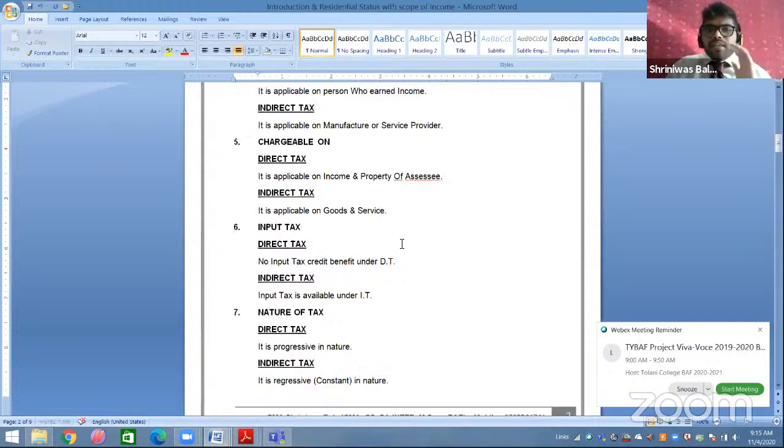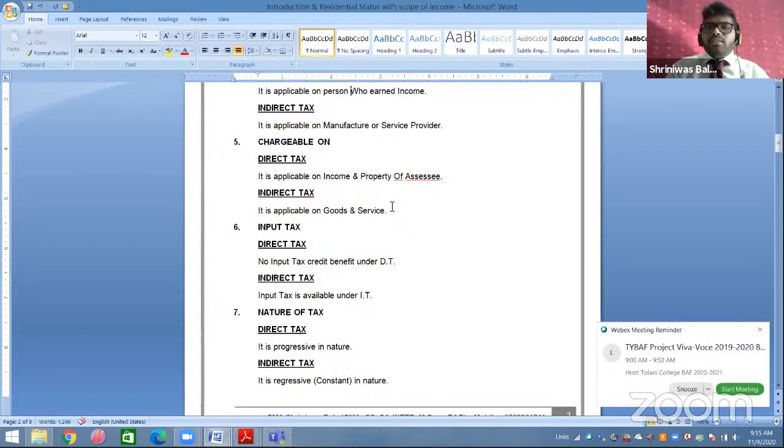Now, on what is it chargeable, on which product or activity? Direct tax is chargeable on the income or the property held by the assessee. Whatever income you have earned, whatever property you have, on that your direct tax will be applicable.